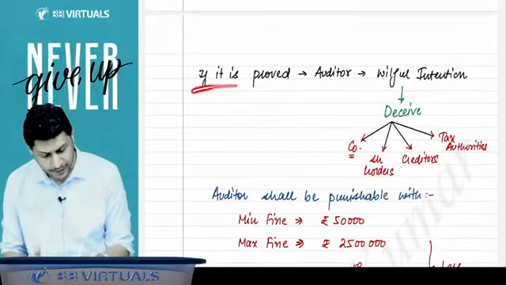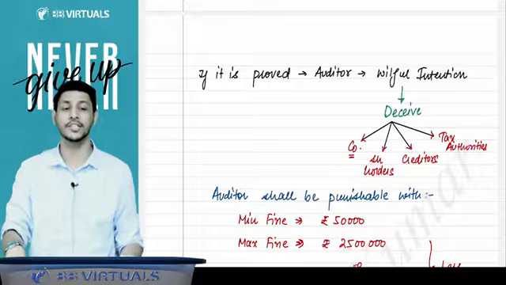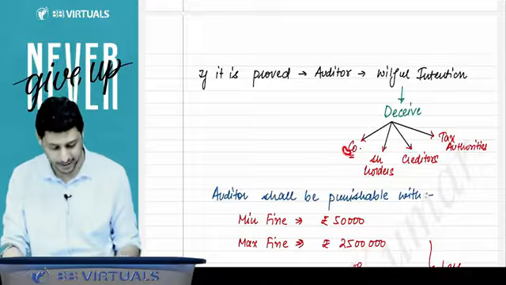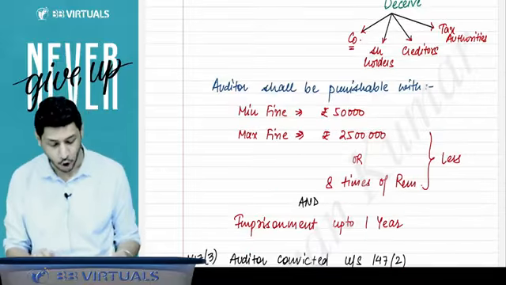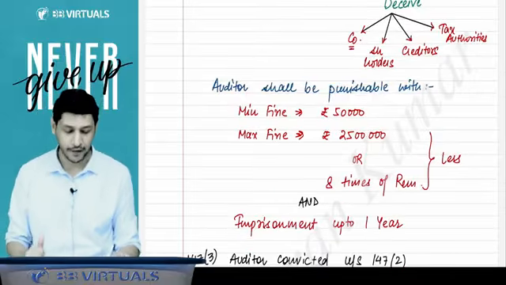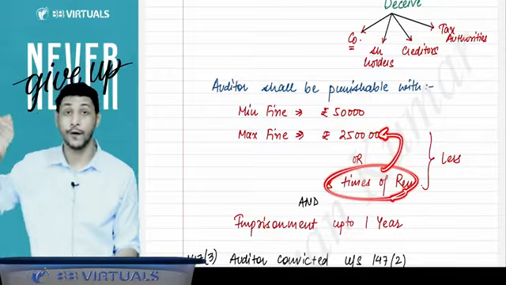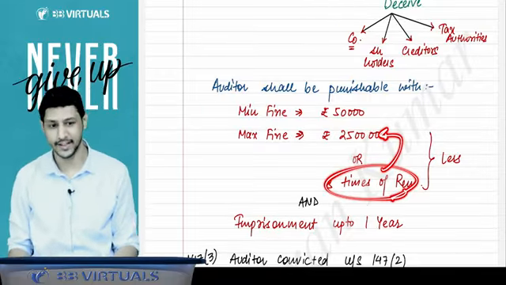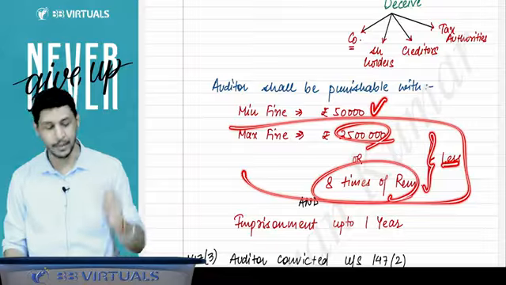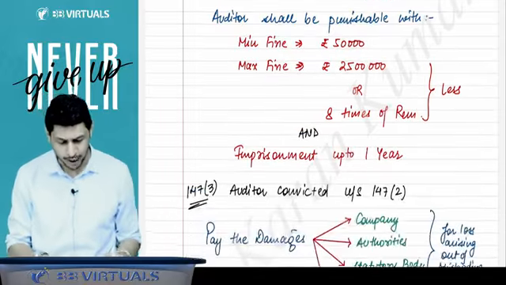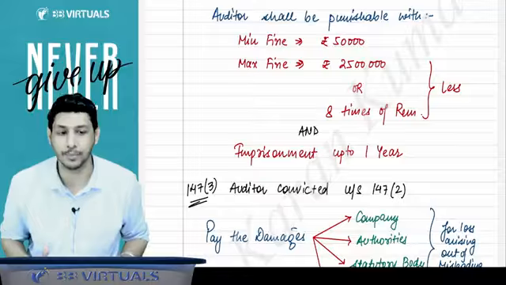Got it, sir. If it is proved that the auditor had a willful intention to do the fraud, to deceive the company, the shareholders, the creditors, the tax authorities, then the auditor shall be punishable with minimum fine 50,000 and maximum fine doubled, like 8 times of the remuneration, or instead of 5 lakh, now it is 25 lakhs. So 25 lakh or 8 times of the remuneration, whichever is less, will be the maximum fine. Minimum fine will be 50,000 rupees, and you have to go to jail, imprisonment up to 1 year.